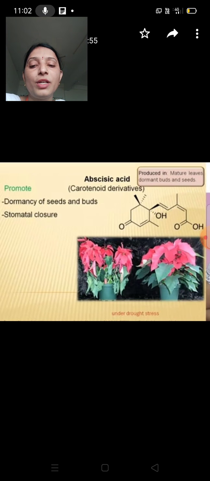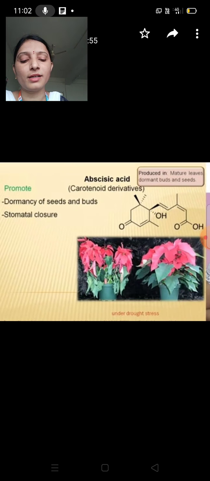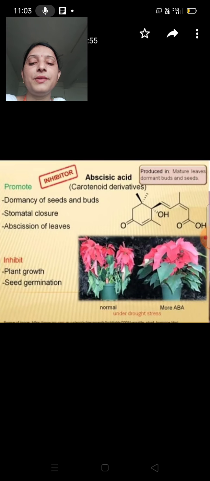They also promote stomatal closure. Stomatal closure means that under drought conditions, there is less water, so the stomata close, which helps the plants survive unfavorable conditions. They also promote abscission of leaves.